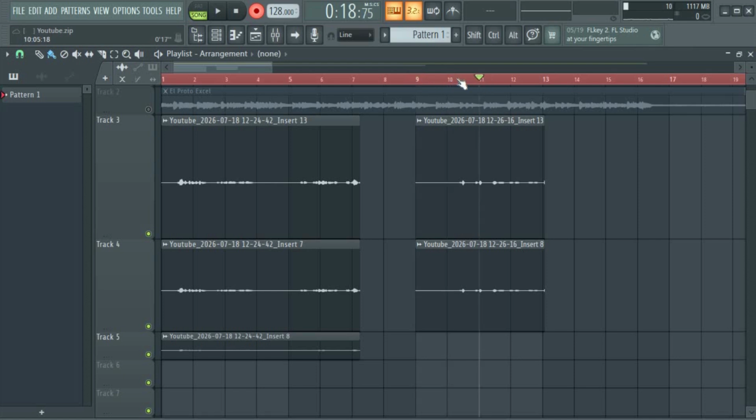I remember in those days when we were struggling with FL, we were recording into editing, so it was very difficult to do. I don't know if we didn't know it or it was FL that fixed it, but we can now record with FL in a simple way. So that is how to record with FL Studio 2026. I thought I should just do a beginner's tip for you guys.